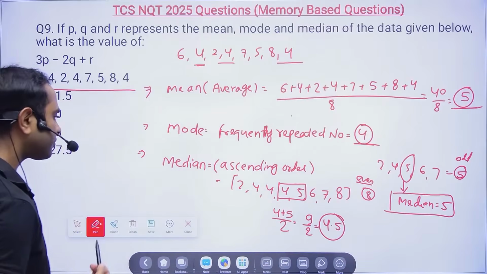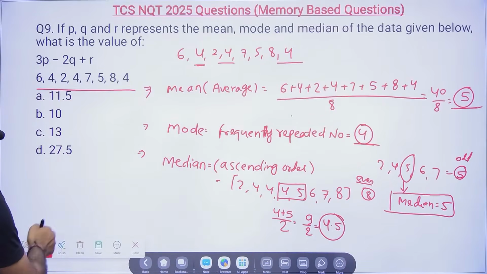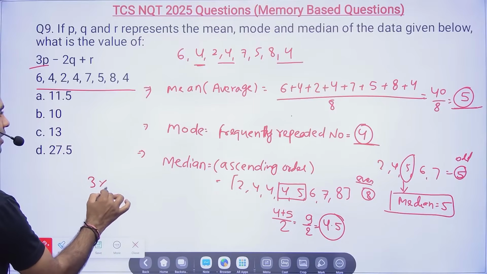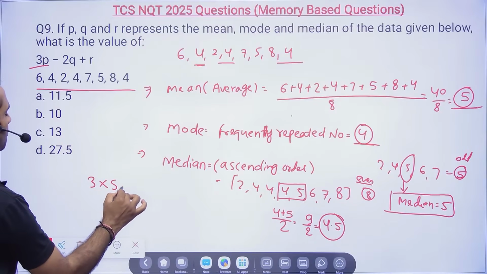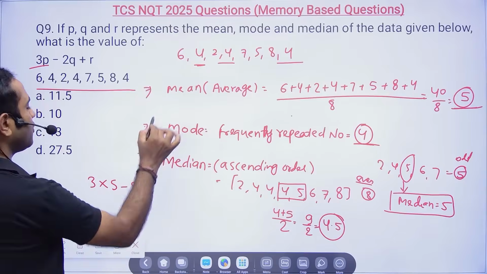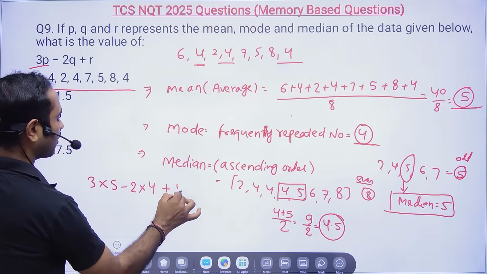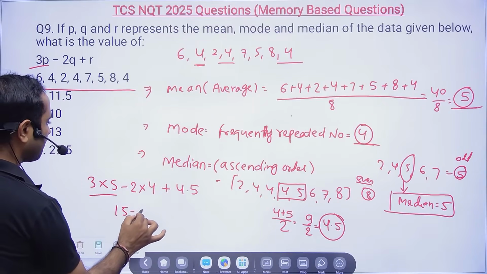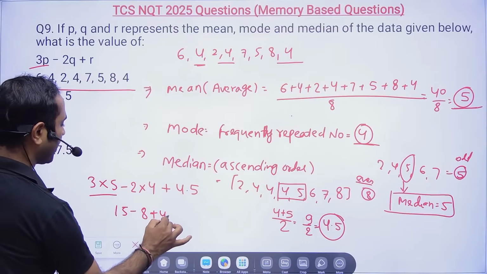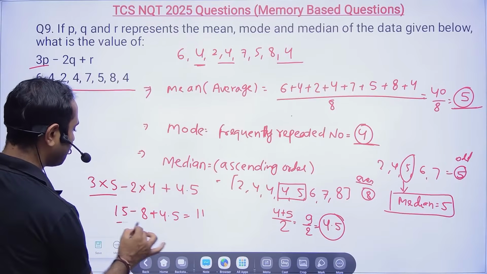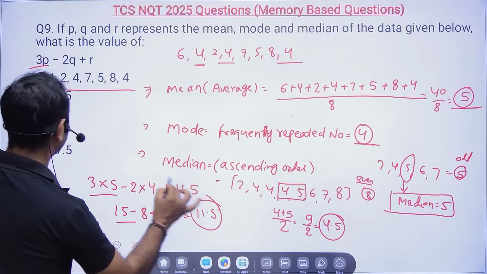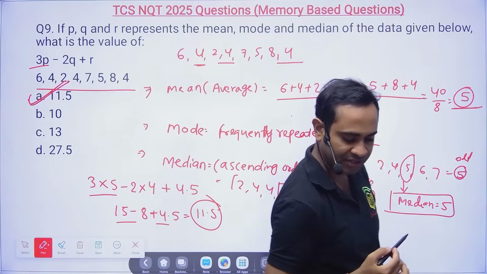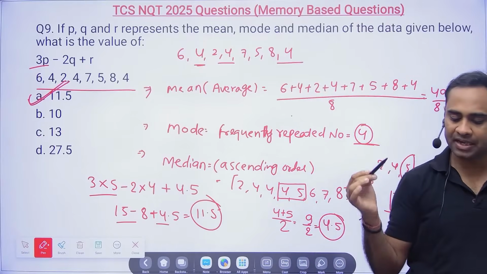Okay. So here 3p, p is nothing but mean. So 3 into 5 minus 2q, q is mode, and plus r, 4.5. So 15 minus 8 plus 4.5. So it will be 19.5 minus 8, which is 11.5. A very good question where they have tested mean, median and mode.